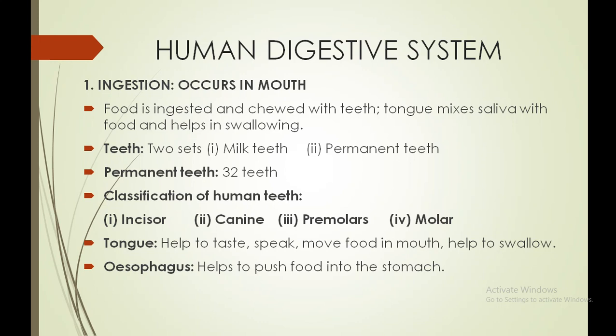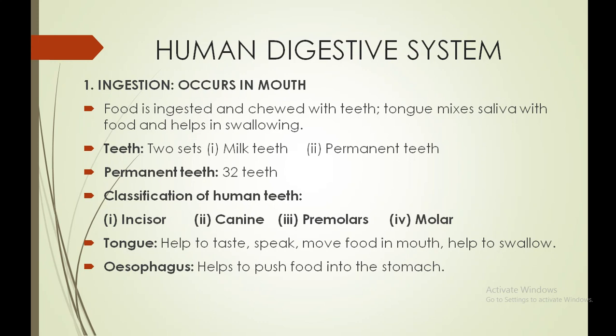Then whatever teeth we get after that are permanent teeth, and permanent teeth total 32. While milk teeth are a set of 20 inside the mouth, permanent teeth total 32.